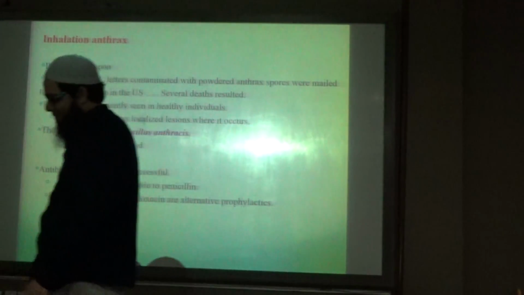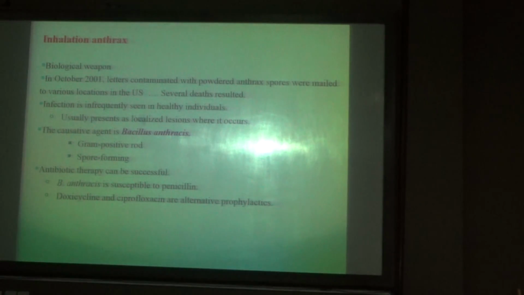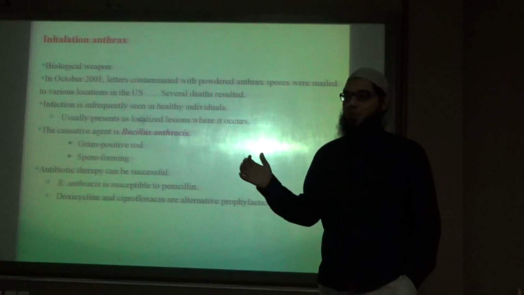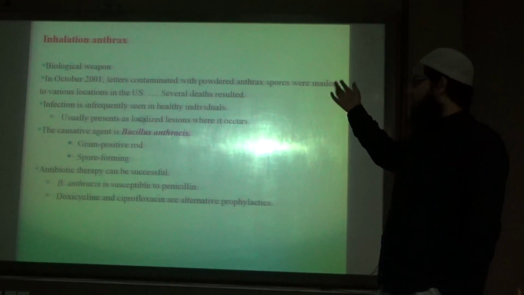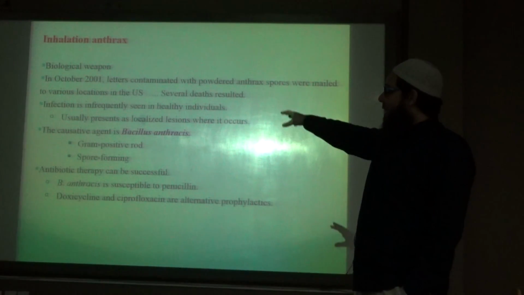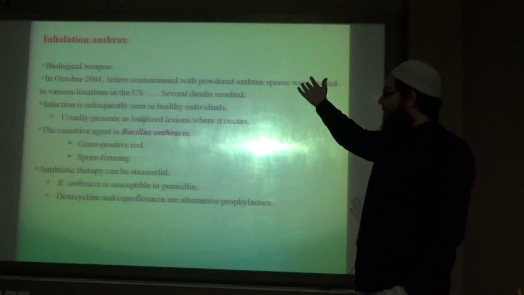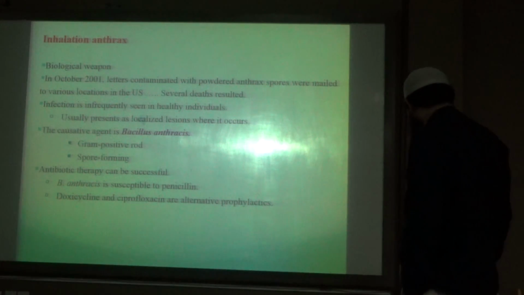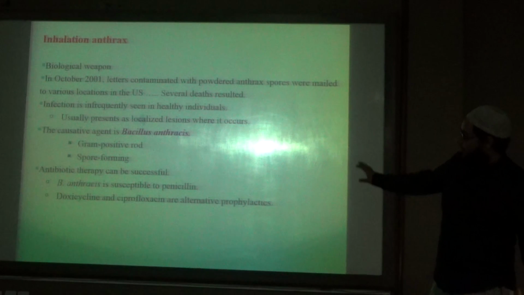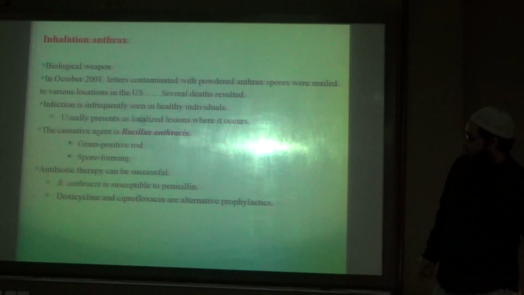That was reported maybe in 2001. So it can be used as a biological weapon because of its potential to form spores. It forms spores and can cause many conditions, basically in terms of respiratory tract infection. Anthrax is a gram-positive rod, and it can be easily treated with penicillins.